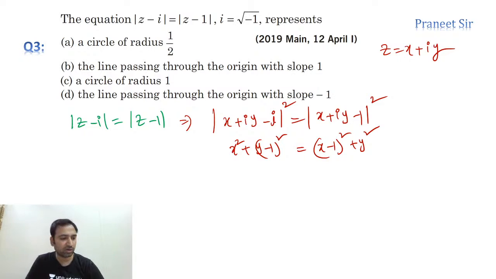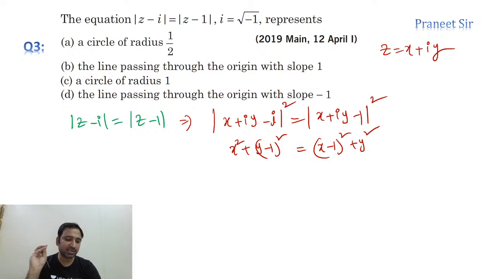So what is the answer? Anyone got it? Surendra is saying option B. Okay. Anyone else, guys? It's a line, exactly. Why? Because the x square, y square terms get cancelled. Clearly, we can say that.